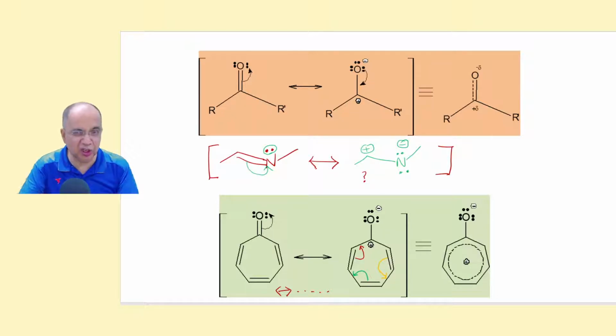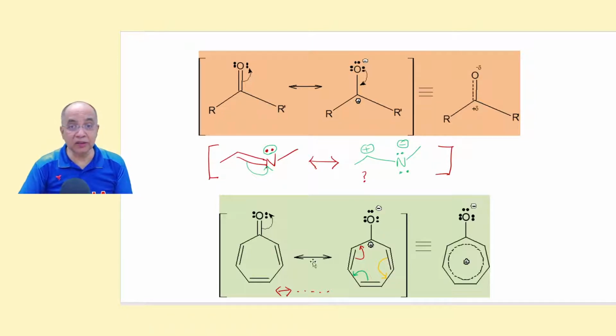It means this plus charge is delocalized at how many centers? 1, 2, 3, 4 centers. So unless we draw the first one by polarizing the pi bond, we cannot draw several resonance structures and say that this one is aromatic. We'll learn about aromaticity later.